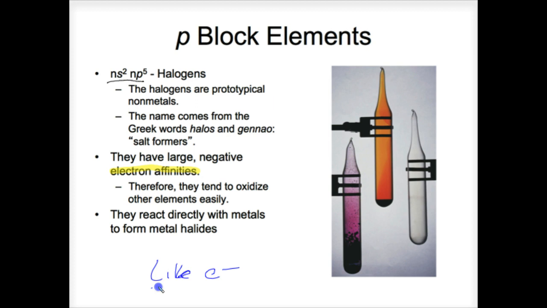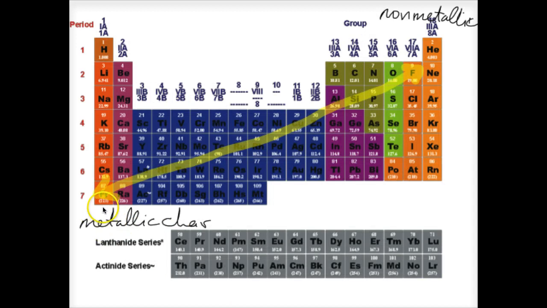And all electron affinity means is they like electrons. So by the time we get to the halogens, they really like electrons. And the alkali metals really don't. So that's why these guys so readily react. And this is the most reactive nonmetals, but they react by taking electrons. These guys react by losing electrons. So that's how we see this change across the periodic table.